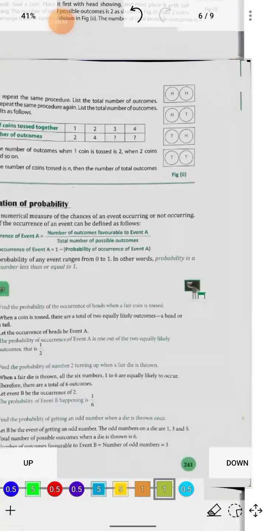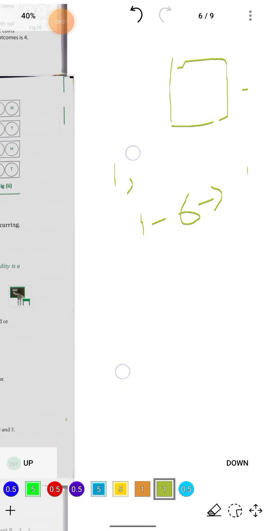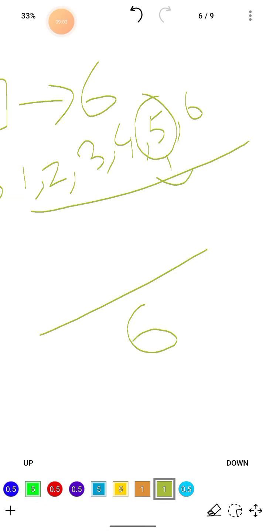Now the numerator is going to be the number of outcomes favorable to event A. Favorable means what we want. Now how many 5s are there? There is only one 5, so there is only one face. When that face comes up, we will get the number 5. So there is only one result which is favorable to the event of getting a 5.